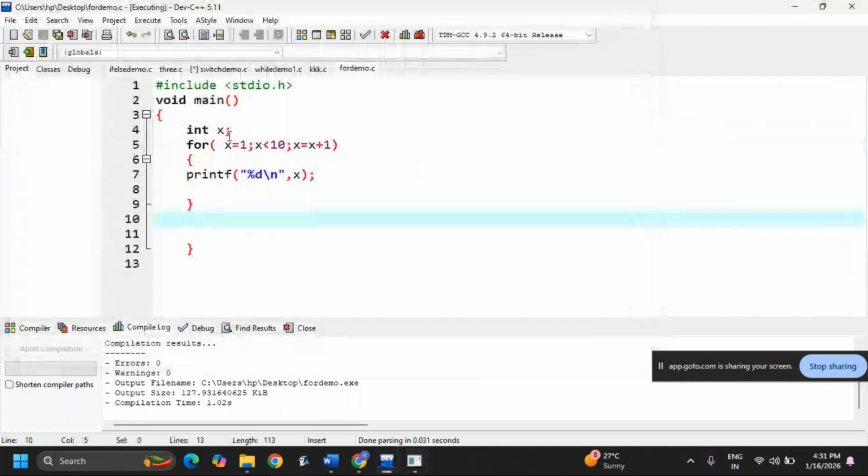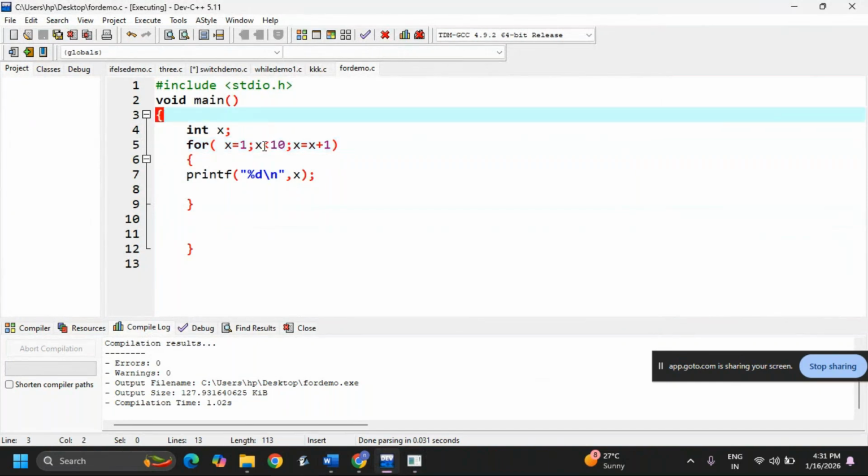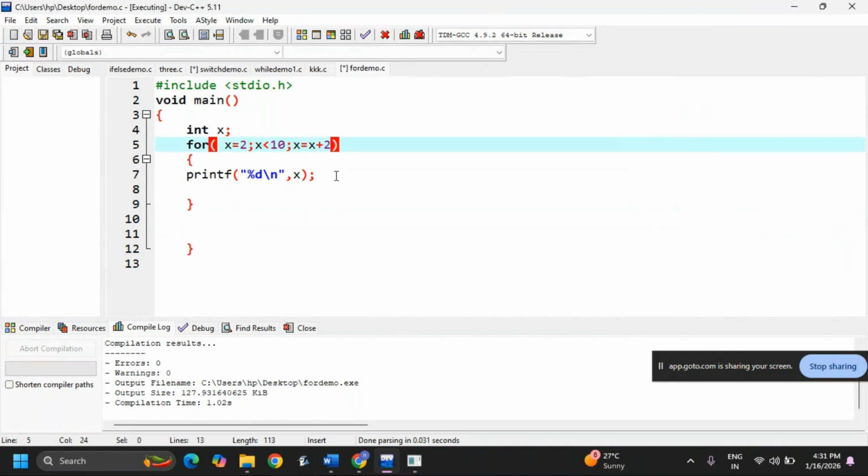Okay, now these are all optional. Whether you write them or not, fine. If you do not write the condition, it will go into an infinite loop. Okay, this is about the for loop. In the same program, if you change x is equal to x plus 1 to 2, odd numbers will come. If I change here to 2 and here to x plus 2, even numbers will come. Okay, next.